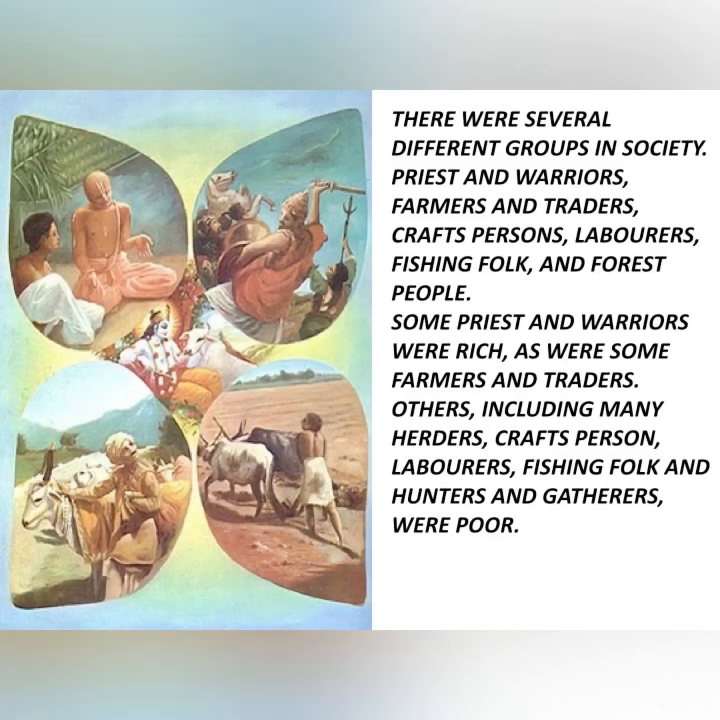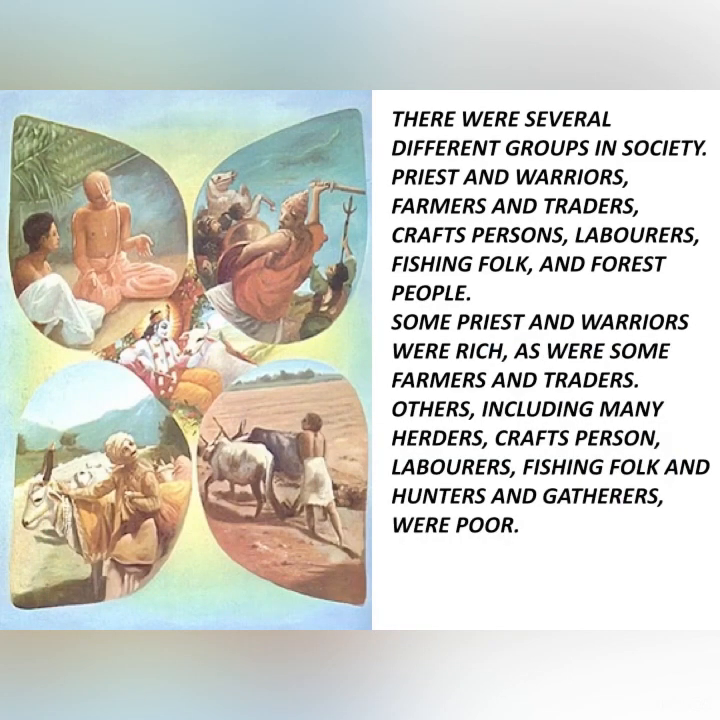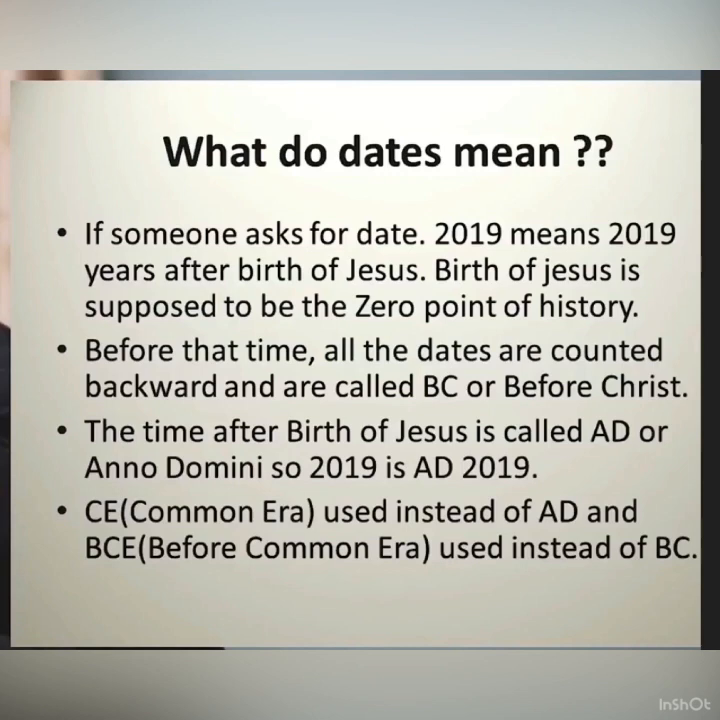For example, today most people living in the Andaman Islands get their own food by fishing, hunting and collecting forest produce. By contrast, most people living in cities depend on others for supplies of food. So this difference existed in the past as well.